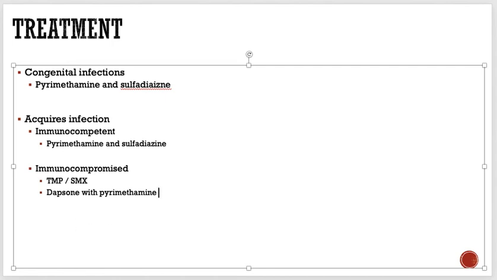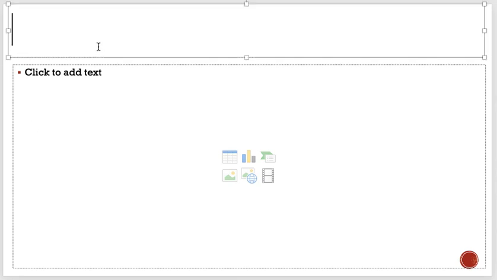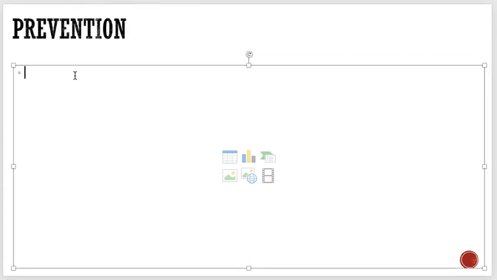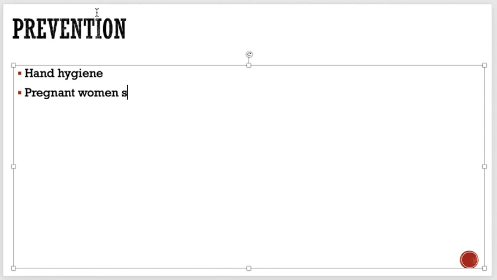Whenever we discuss any infectious disease, we always have to study how to prevent these conditions. Things are easy. Especially, hand hygiene is important. Keep on washing your hands, especially when you are coming from outside. Pregnant women should be careful when handling cat feces, for example.